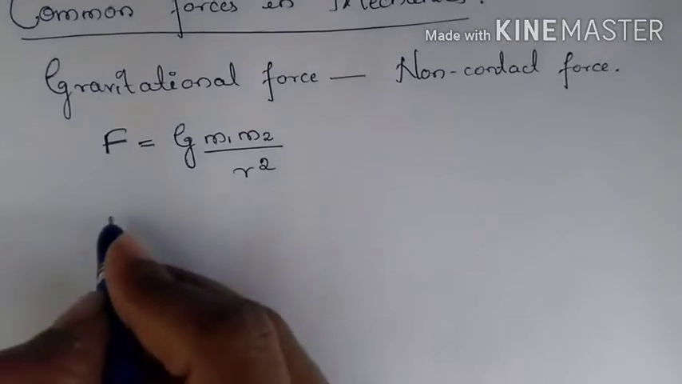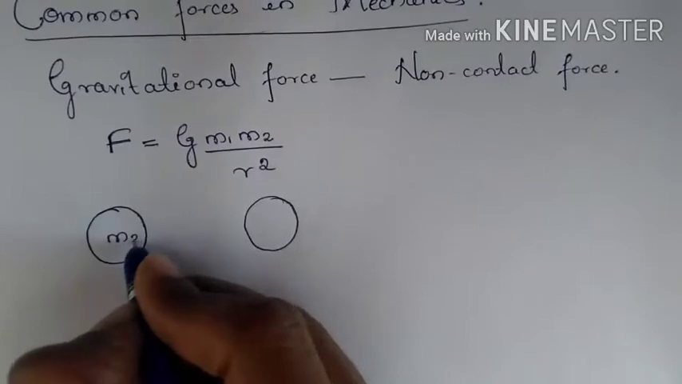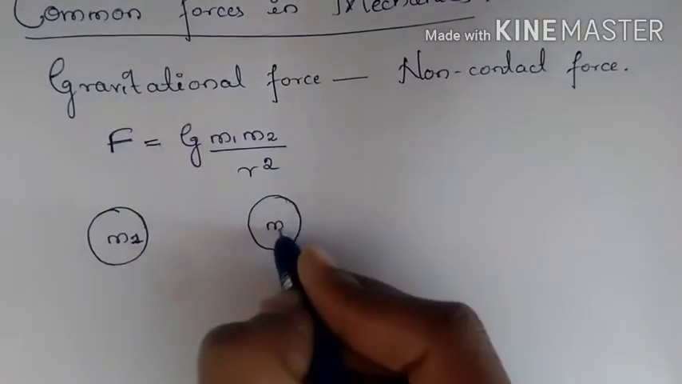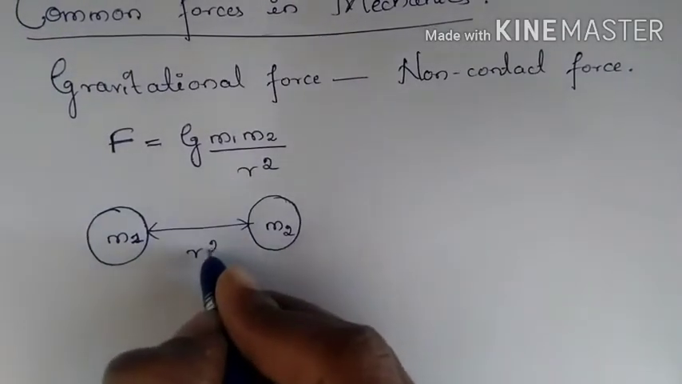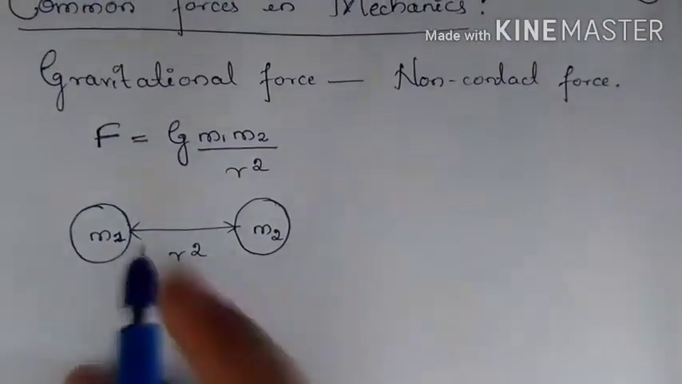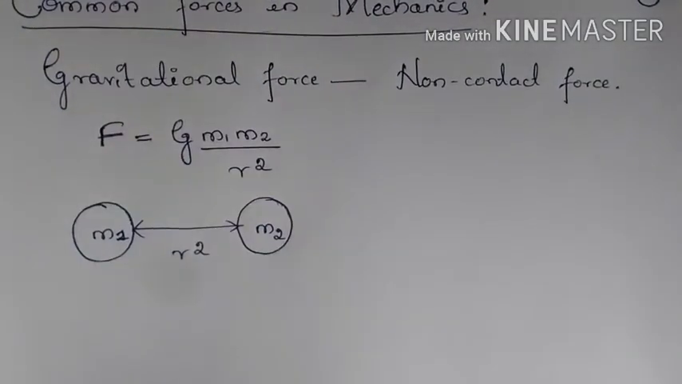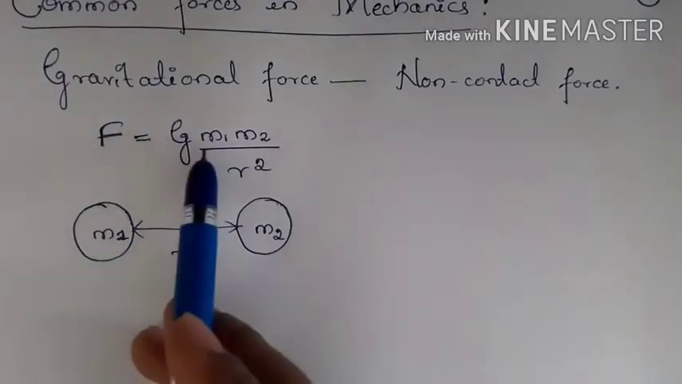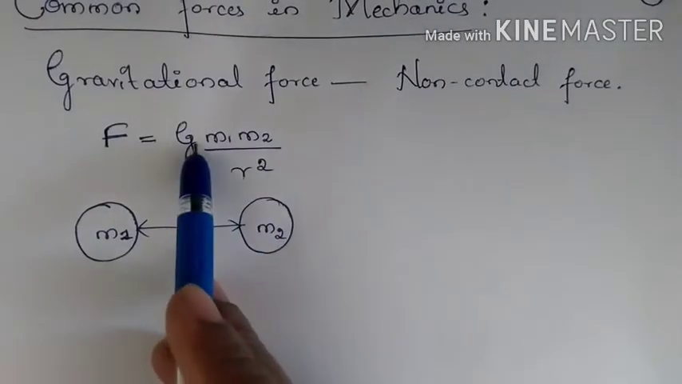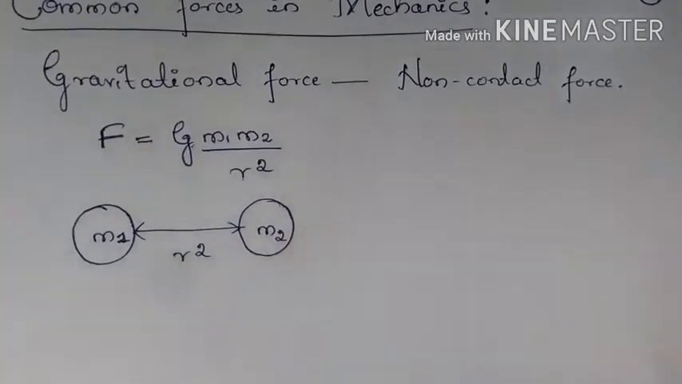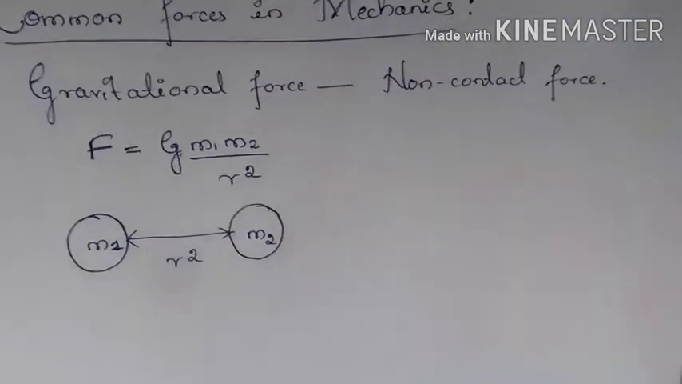So let's suppose two masses m1 and m2 are there. These two masses are separated by a distance of r. The force of attraction between these two masses can be given by the gravitational force. So the formula for gravitational force is F is equal to G m1 m2 by r square, where G is the gravitational constant. More about this you will learn in the chapter on gravitation.